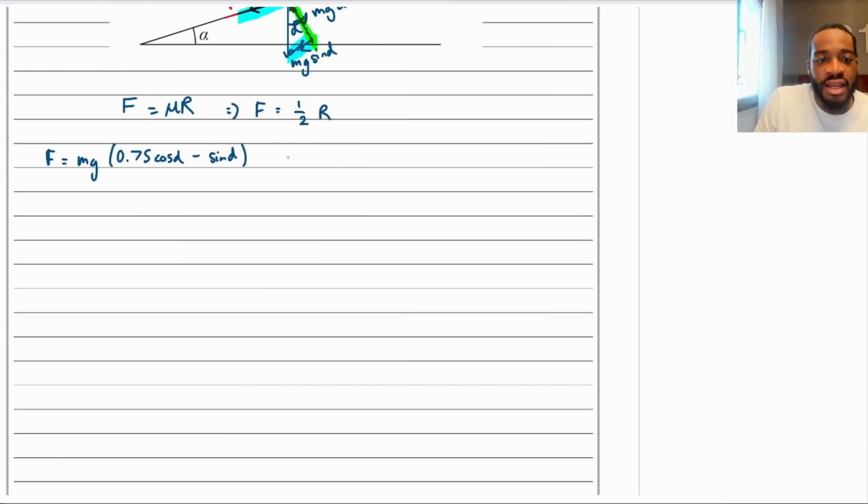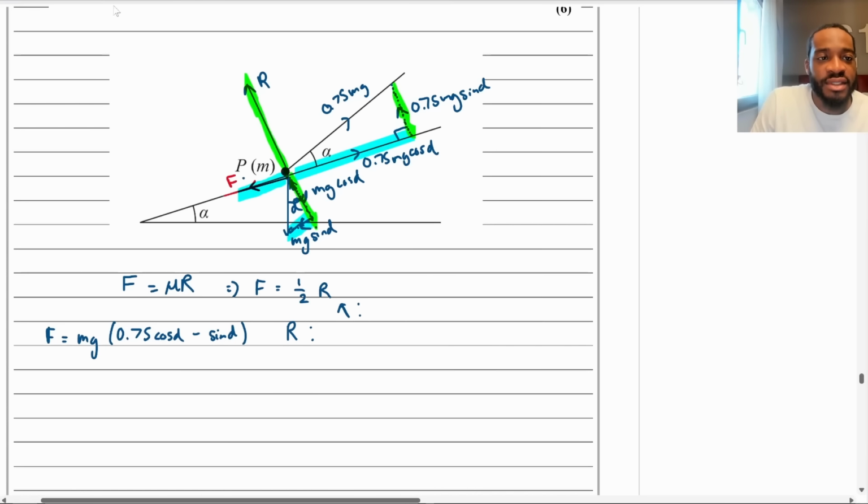Okay. And then let's get R by resolving perpendicular to the plane. I've actually already done it, I've highlighted it. The forces going up are these two, right? R and 0.75 mg sine alpha. And then we've got this mg cos alpha going down.